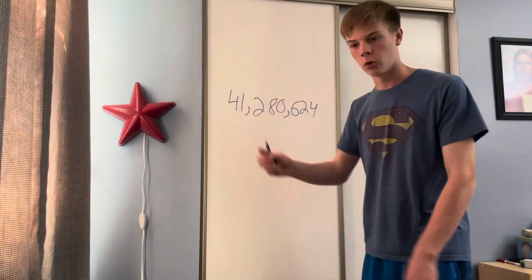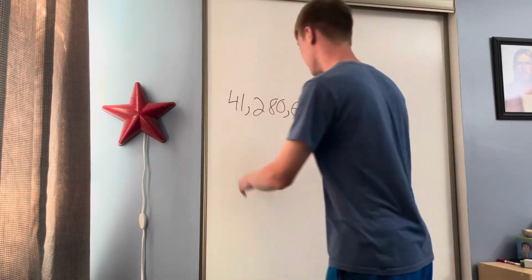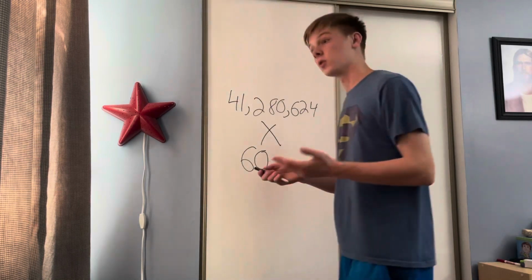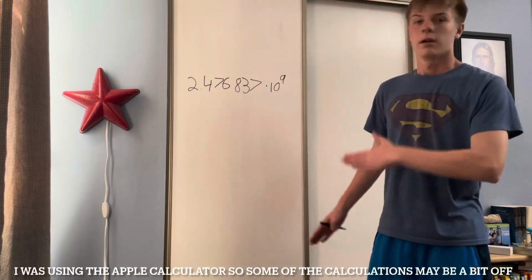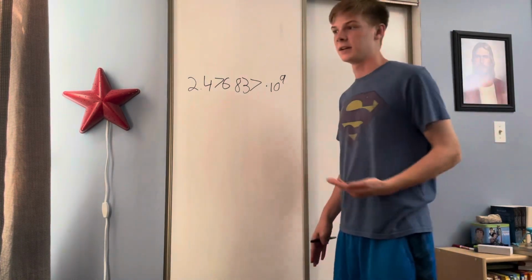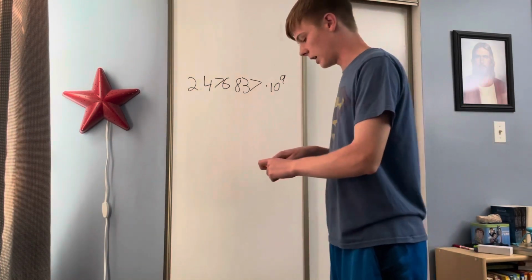Now we're going to do one more multiplication thing. We're going to multiply this by 60, so that way we can get the amount of seconds in every average person's life in the United States of America. My calculator does not show the actual full number, but it just puts it in scientific notation. So for now, we're just going to refer to this as the average